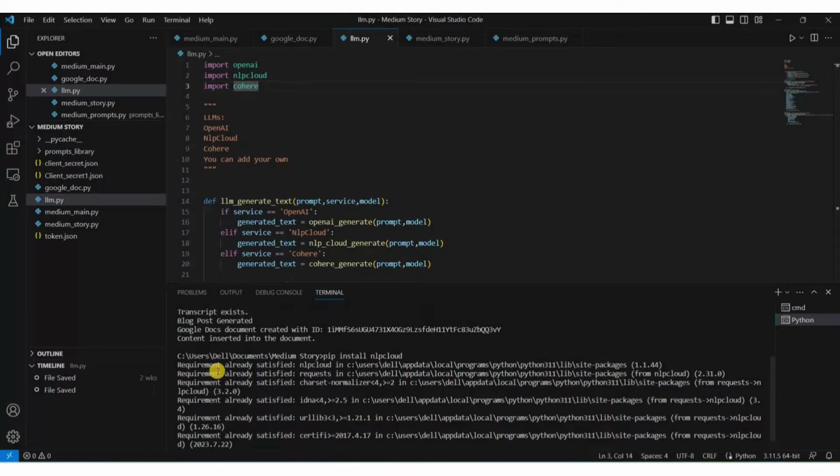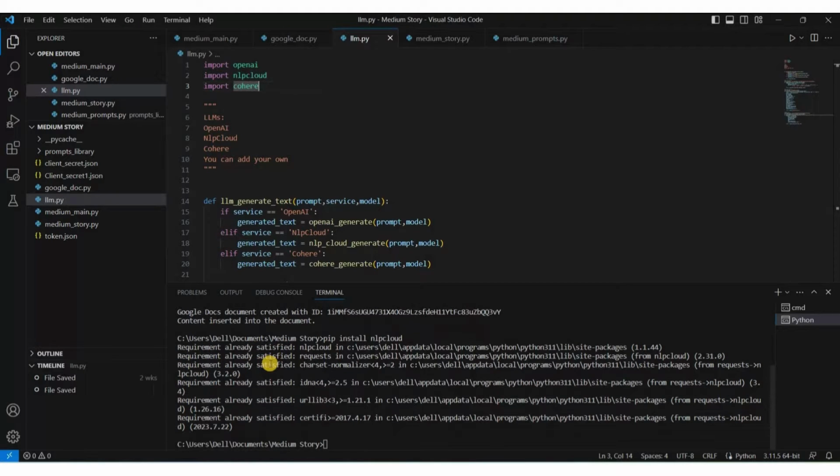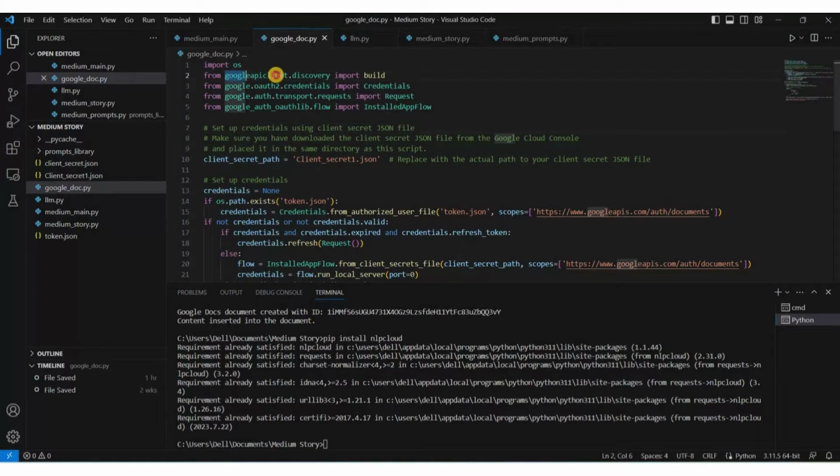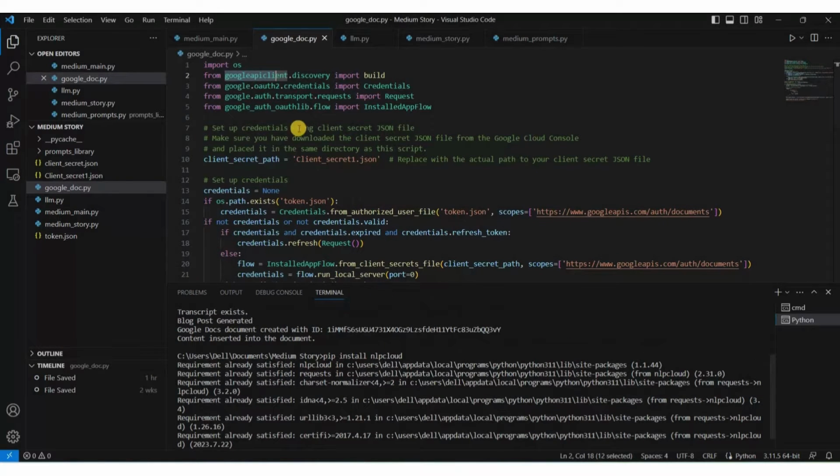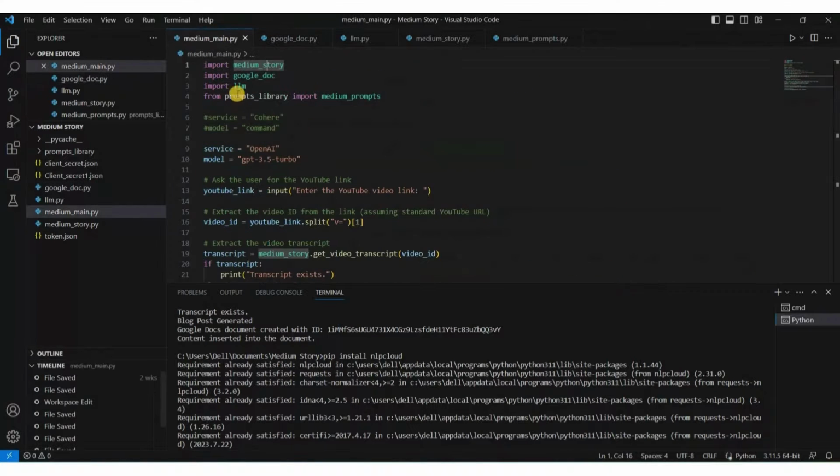And now you can see that it's showing it's already satisfied. It means that it's already installed here. So you have to install all these modules. These are built-in modules, and you install them by writing pip install and then the name of the module. Every time you have to write pip, then install, then the name of the module. For these modules you don't have to, because these are already local modules.